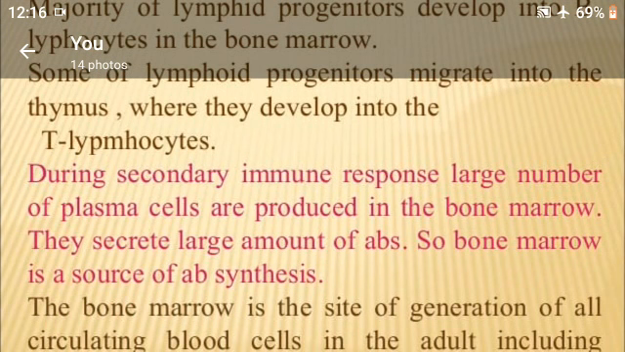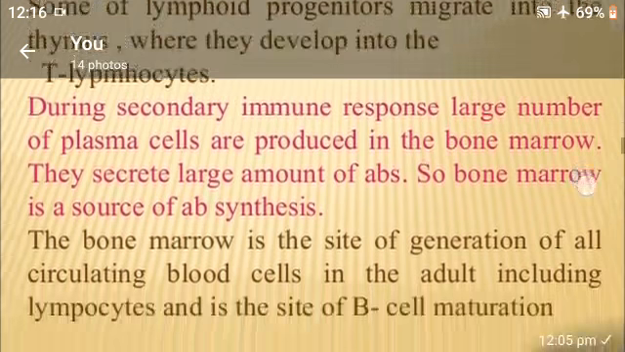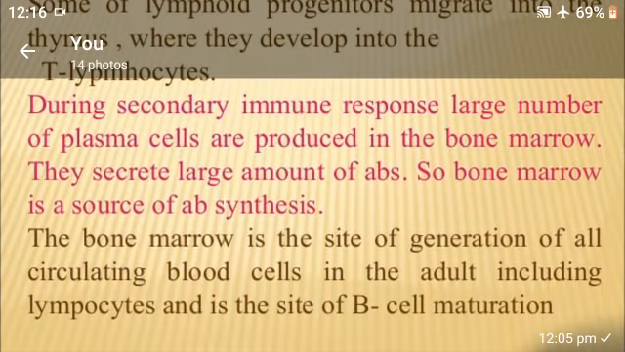During the secondary immune response, a larger number of plasma cells are produced in the bone marrow. They secrete a large amount of antibodies. So bone marrow is a source of antibody synthesis. The bone marrow is the site of generation of all circulating blood cells in the adult, including lymphocytes, and is the site of B cell maturation.